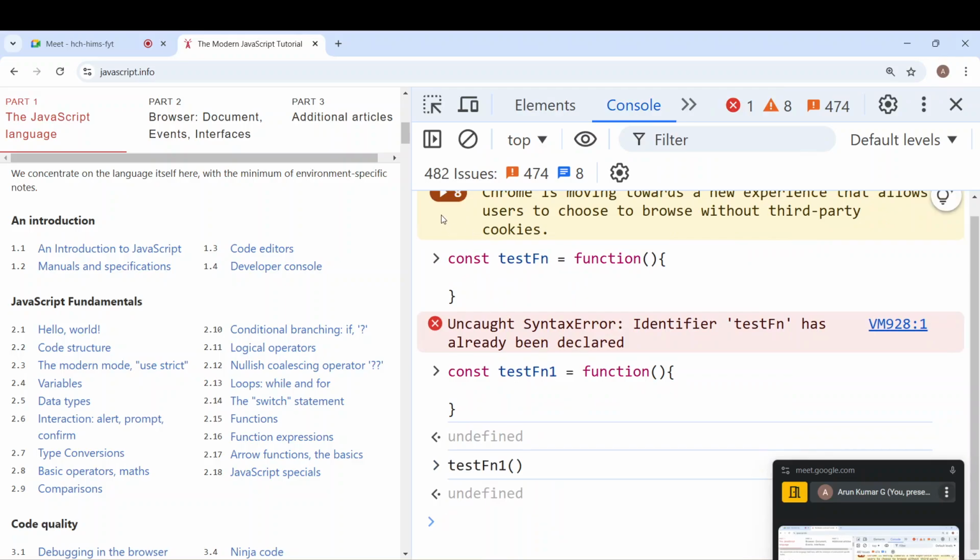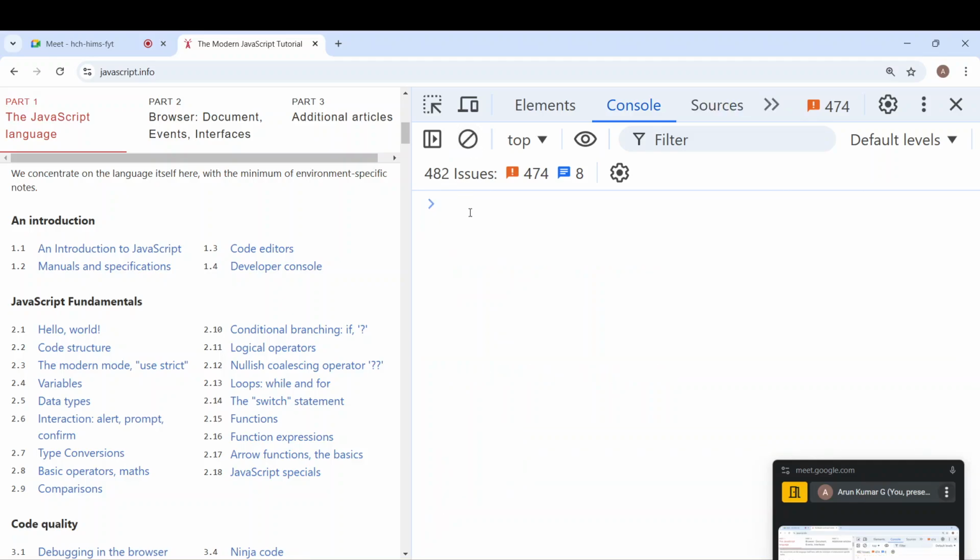So no difference in the change. Execute, the way you invoke a function, the way you call the function. Call, invoke, both are the same.